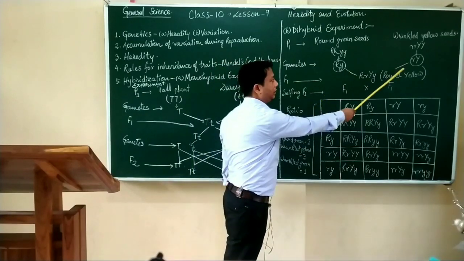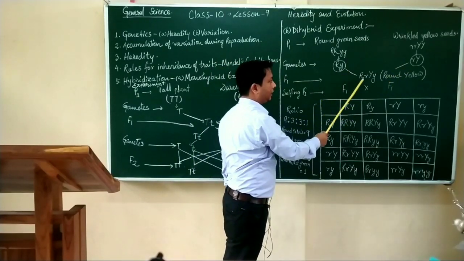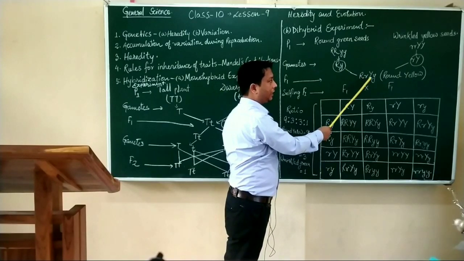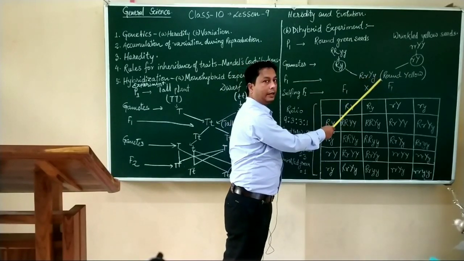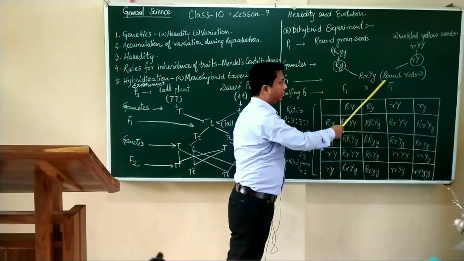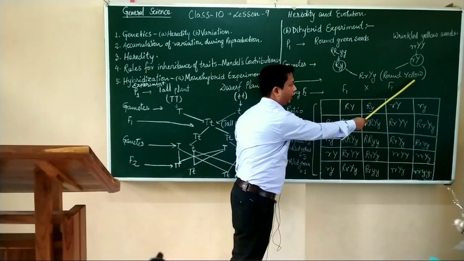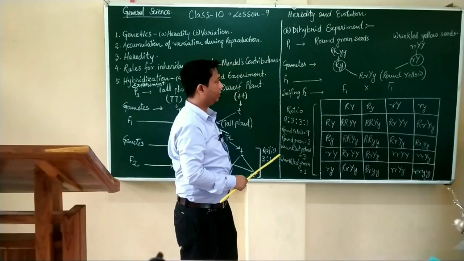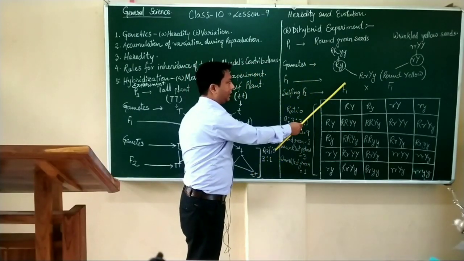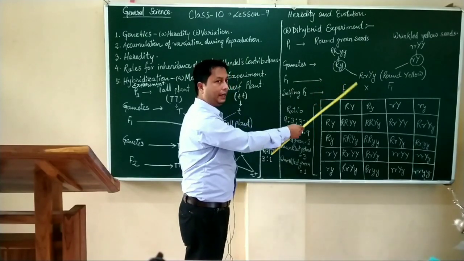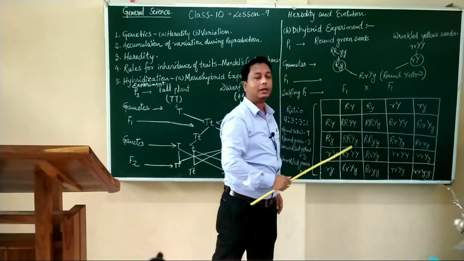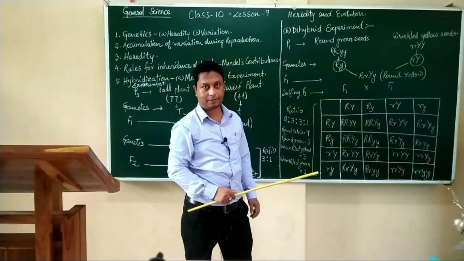When they cross each other, we find capital R, capital Y, small y, round yellow. After the first generation, we find round yellow as the contrasting character.